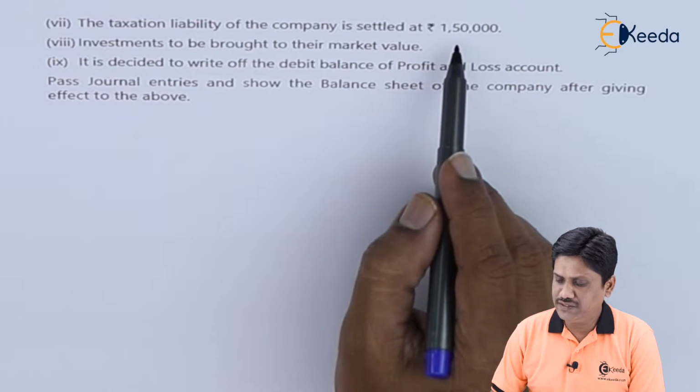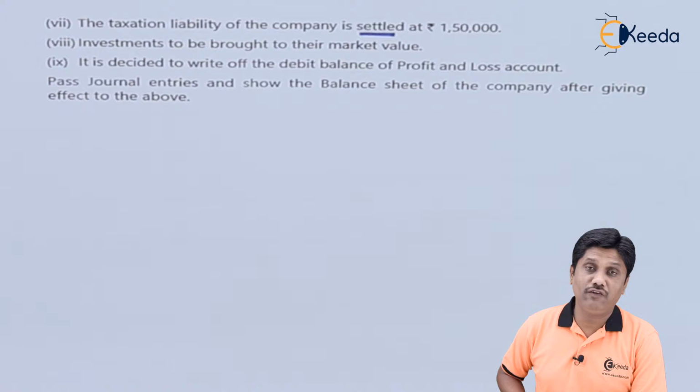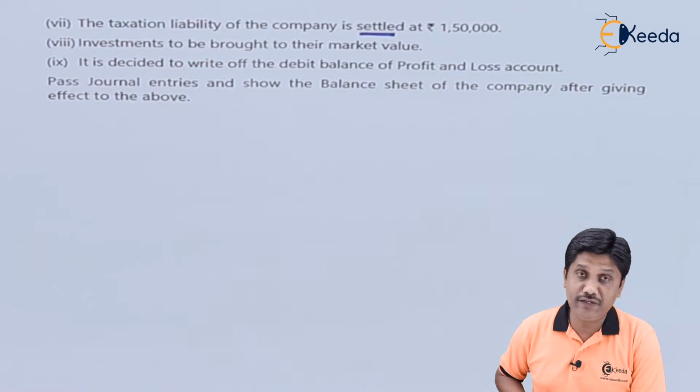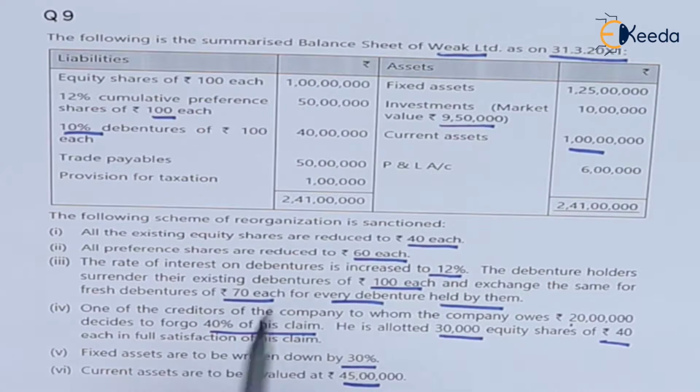Taxation liability of company is settled at rupees 1,50,000. Settled means it is paid. Provision for tax account will be debited. Whatever amount is paid will be credited in the bank account. Let us see what is the existing provision. The existing provision is 1 lakh, but we have settled it at rupees 1,50,000. That means 50,000 will be debited to your capital reduction account.